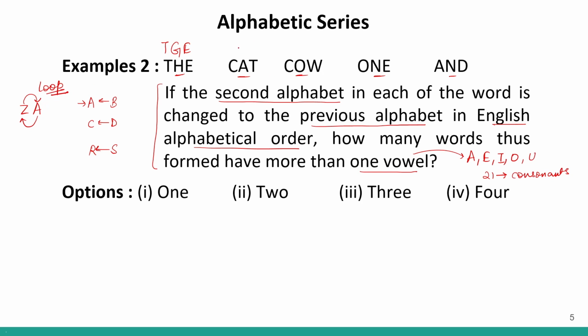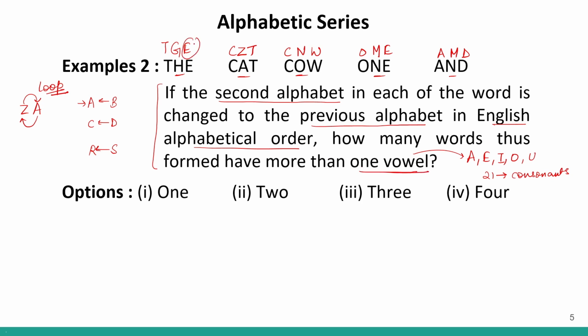So if I apply the same concept, I will get Z over here. Similarly, if I have to go back from O, I'll go to N. Similarly, if I have to go back from N, I'll go to M. And if I have to go again, I'll go to M. And these letters remain the same. The first and the third letters remain the same. Correct? Now the question asks how many words thus formed will have more than one vowel.